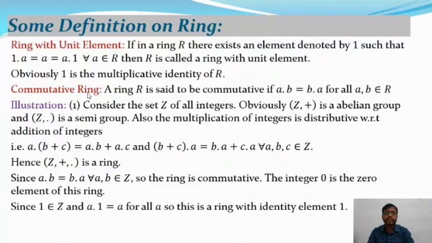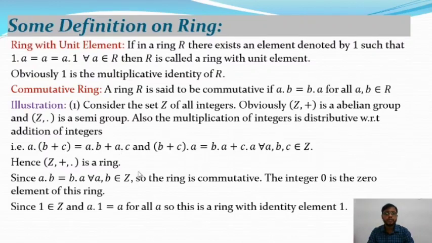After that we will define the commutative ring. A ring R is said to be commutative if a dot b is equal to b dot a for all a, b belongs to R. In that case, dot is the binary operation. And if R satisfies this relation, that means a dot b is equal to b dot a for all a, b belongs to R, then we say (R, plus, dot) is a commutative ring.